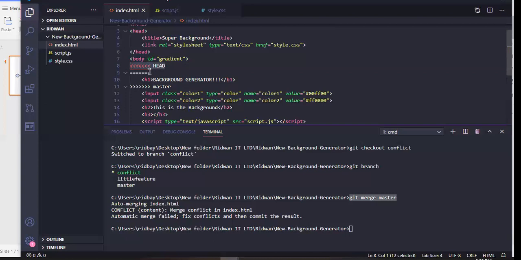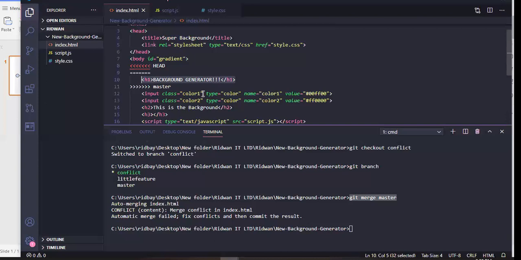It shows the less-than signs next to HEAD, saying you have some changes which you don't have anymore, and I have some changes in master, which is this. So what do you want to do? Do you want to delete this totally, or retain this?